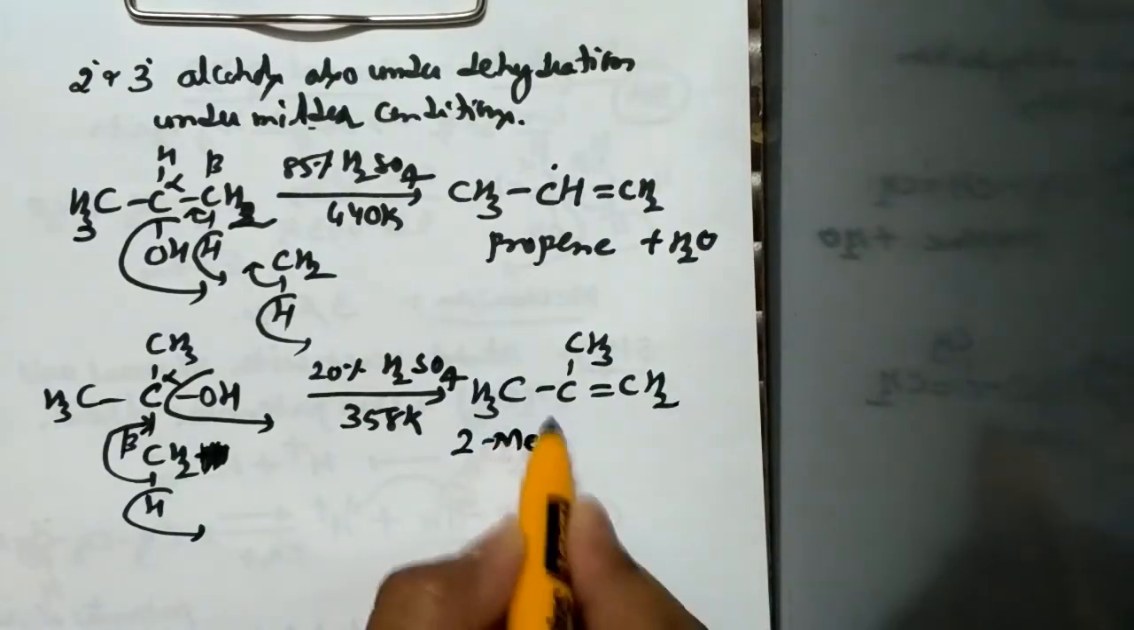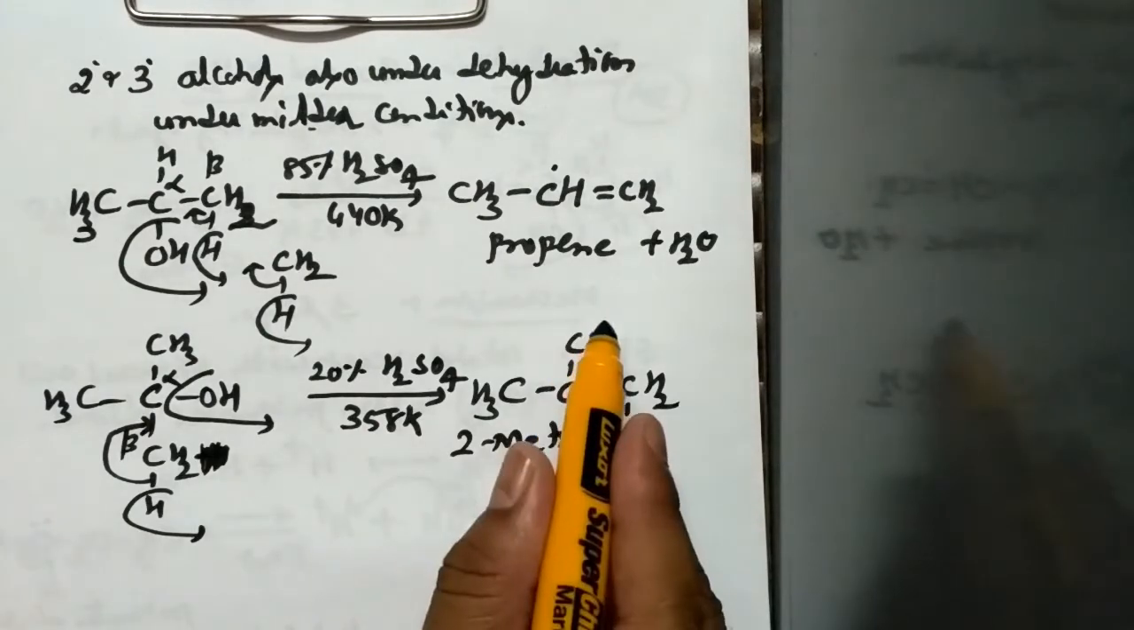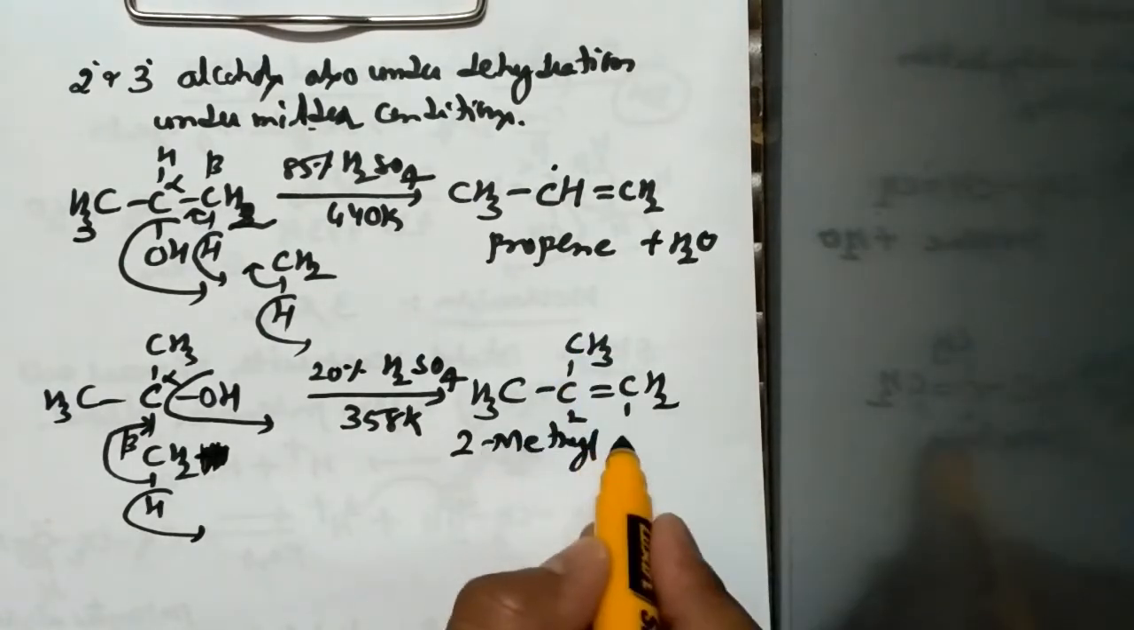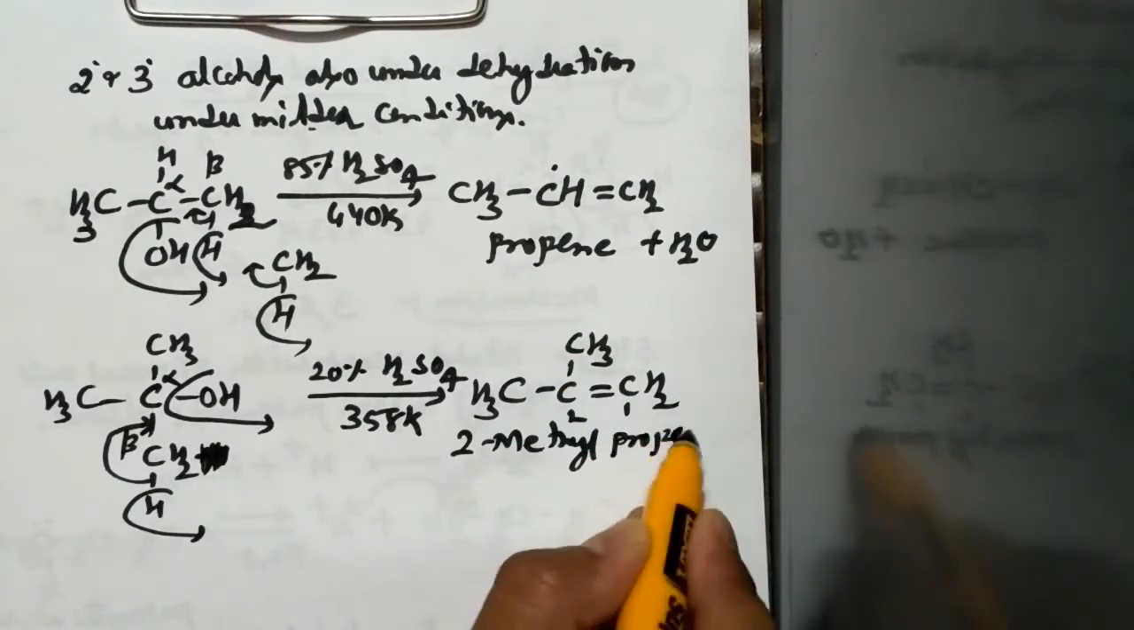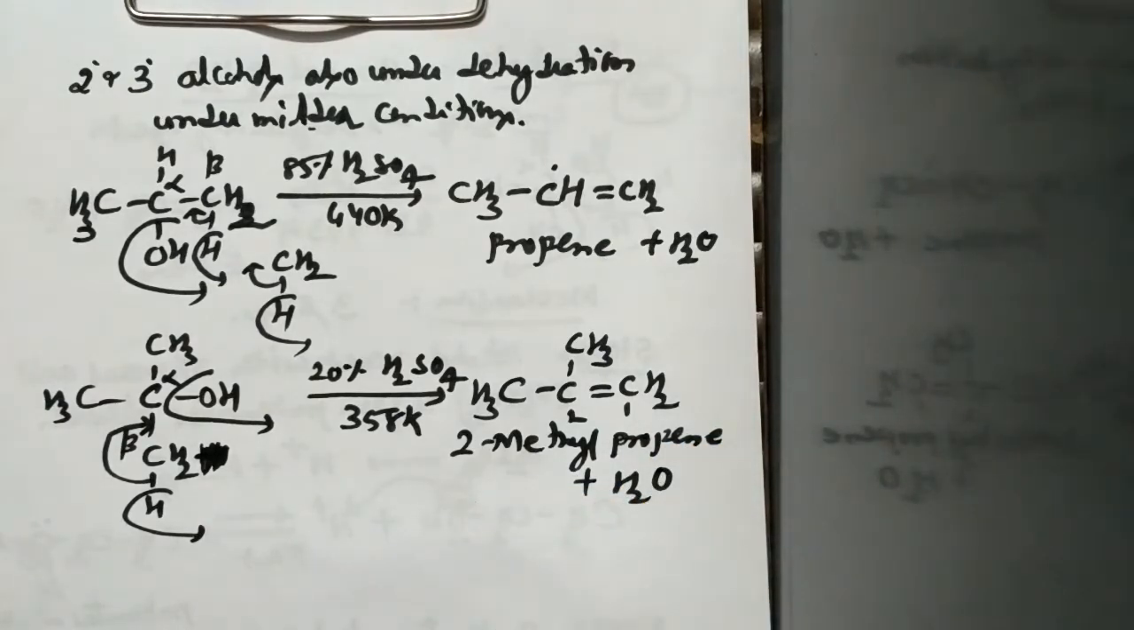This is called as 2-methyl, because first carbon, second carbon, for second carbon methyl attachment, this is called as 2-methyl propene along with the formation of what? Water molecule. So this is the method how a secondary alcohol as well as a tertiary alcohol will undergo dehydration reaction. And one should clearly know that the dehydration of alcohols, this is very important, that has to be known